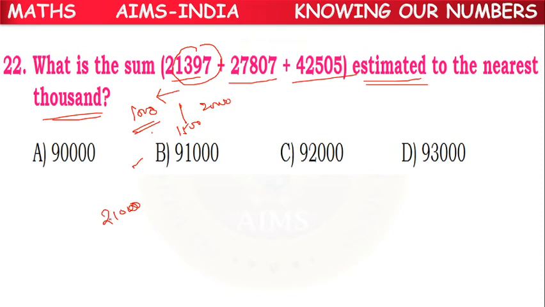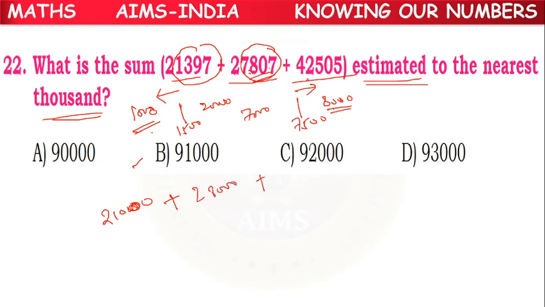2 after 1000, so 21,000 plus. Next, 7,807. It is between 7,000 and 8,000. What is the between number? 7,500. But what is the given number? 7,800. It will be towards the right side. Rounded off to 1000, we can take 8,000 here. So 8,000 means it will become 28,000.